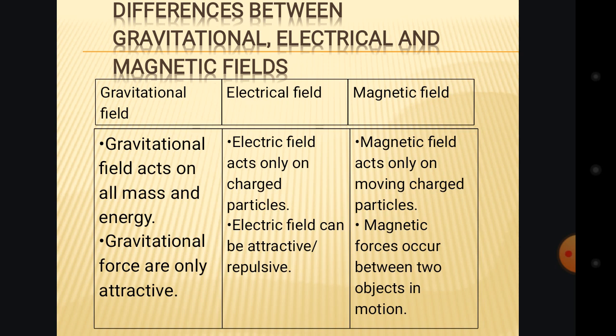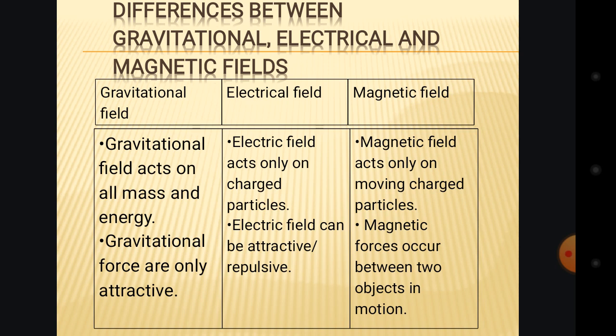Also, the second difference of the gravitational field is that gravitational forces are only attractive. They will only attract. The gravitational force doesn't know about repulsion. The gravitational force only attracts.